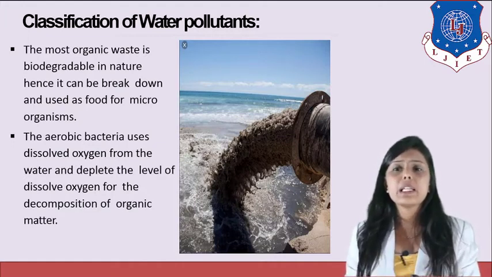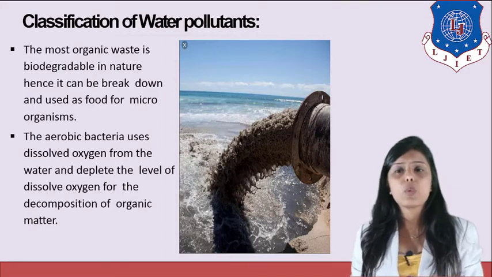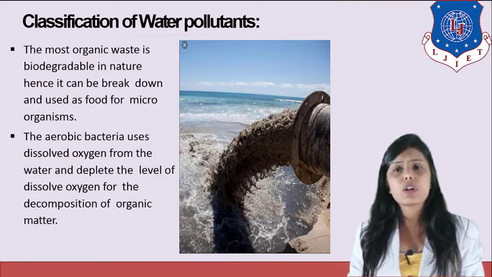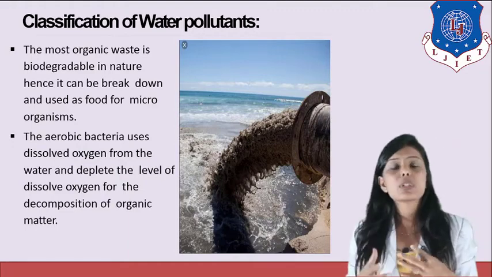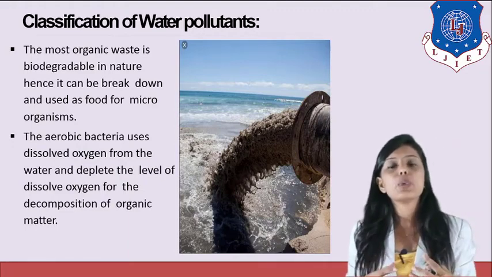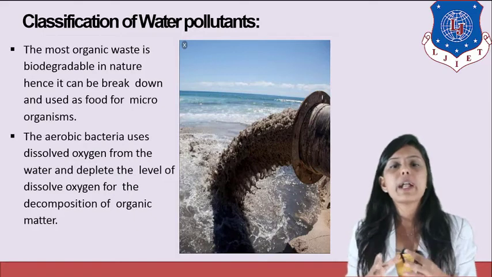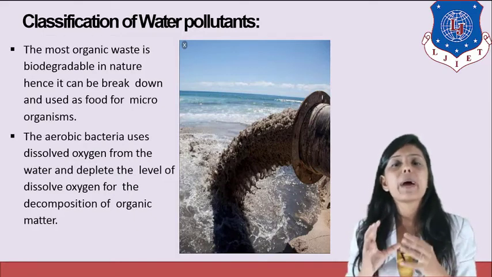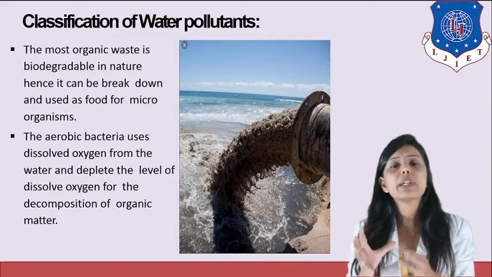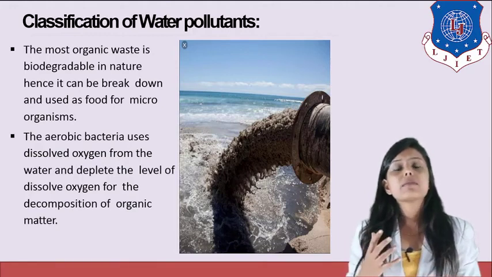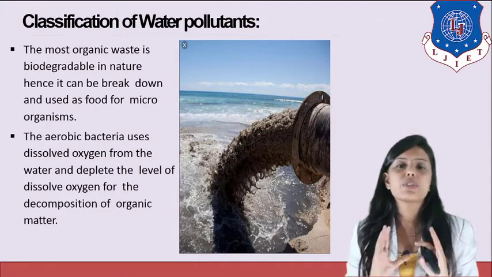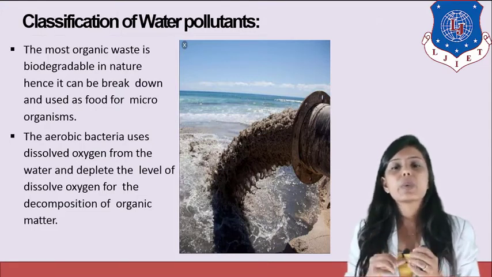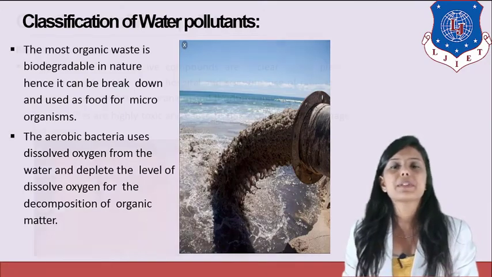The aerobic bacteria use dissolved oxygen from the water and deplete the level of dissolved oxygen for the decomposition of organic matter. So mostly organic pollutants are oxygen-demanding pollutants, and they require bacteria to break them down or decompose them. As they require more and more bacteria, that means they require more and more oxygen, and they deplete the level of oxygen in the water bodies, and that's why they are harmful to the water bodies.